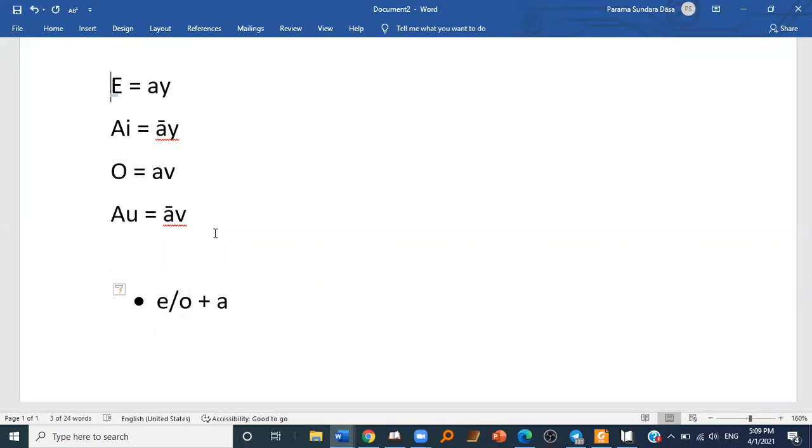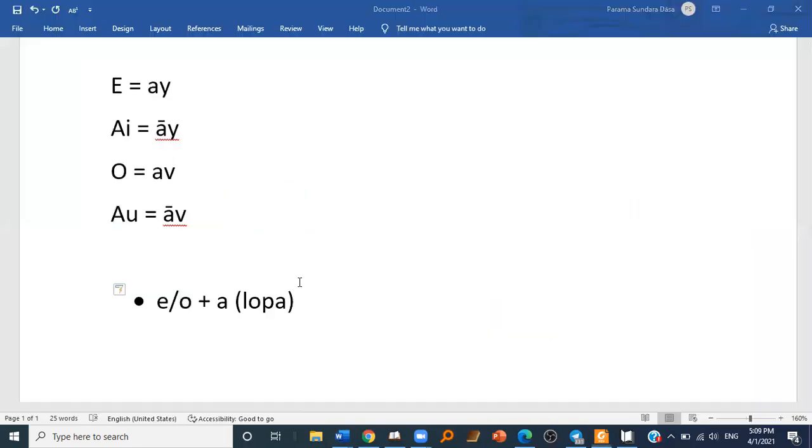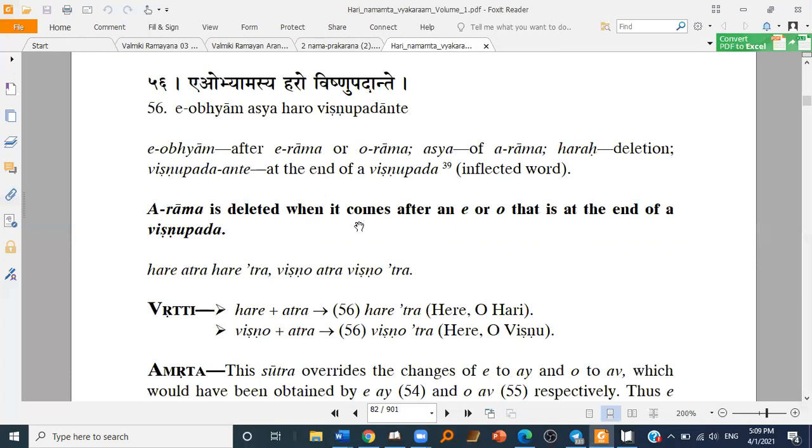Rather, this A Rama will be deleted. There will be Lopa of A Rama. A Rama is deleted when it comes after an A or O at the end of a Vishnupada. Vishnupada, just understand for the time being, is a word that is at the end of a word.